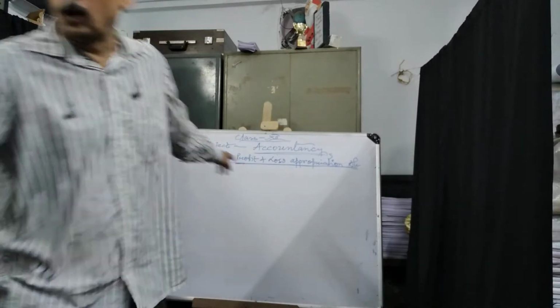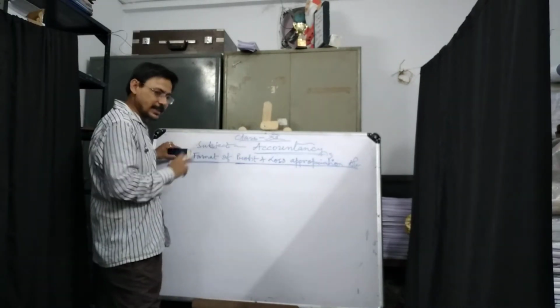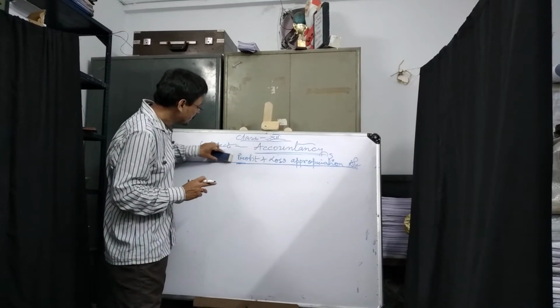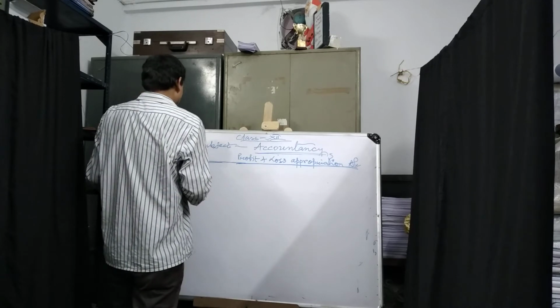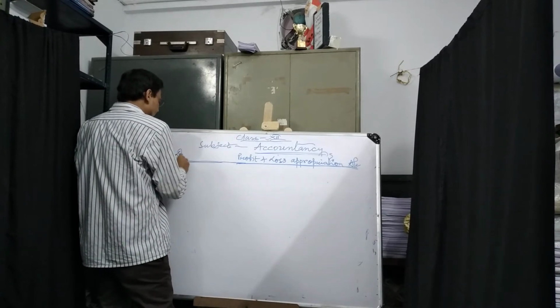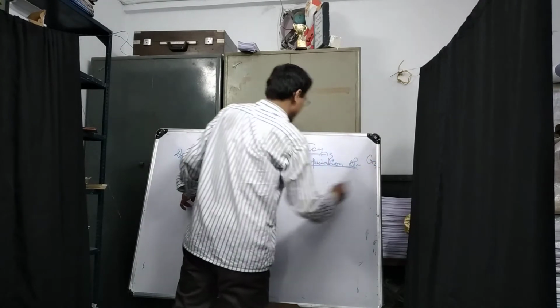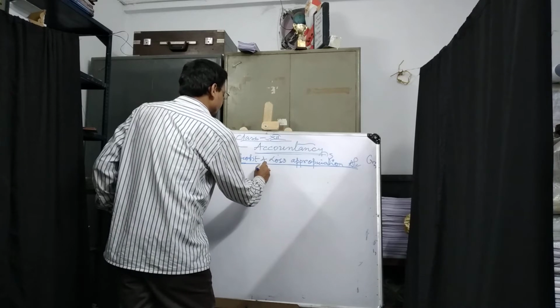This word "format" I am erasing now, because you know this is the format I am writing. In the format, there is a debit side and a credit side. Profit and loss appropriation account.